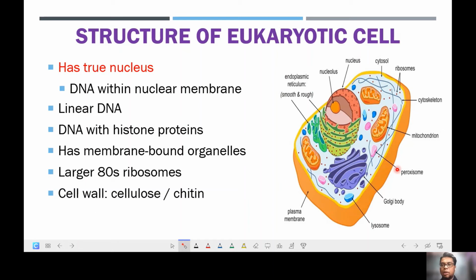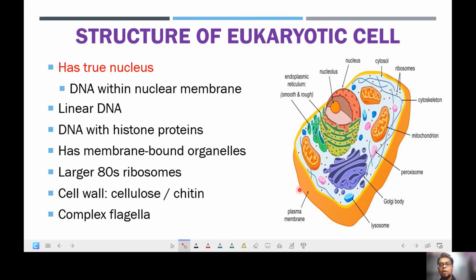Maybe not this one, because this is maybe an animal cell. But if we are looking at the plant cell, then the cell wall will consist of a substance known as cellulose. Meanwhile, if we look at another type of eukaryotic cell, maybe the cell of the fungi, then the cell wall will consist of chitin.